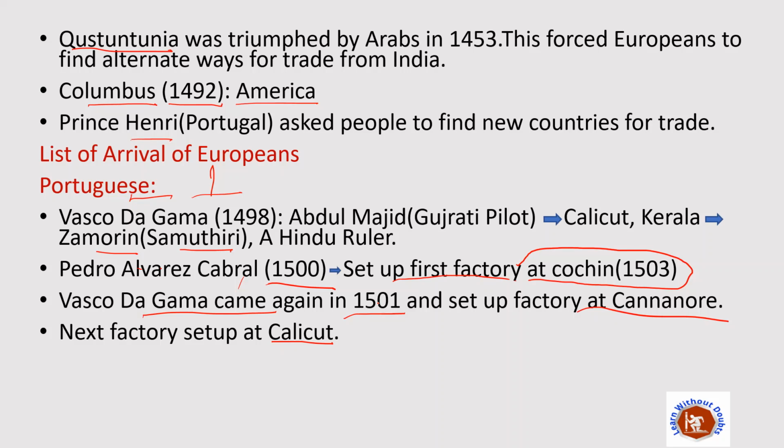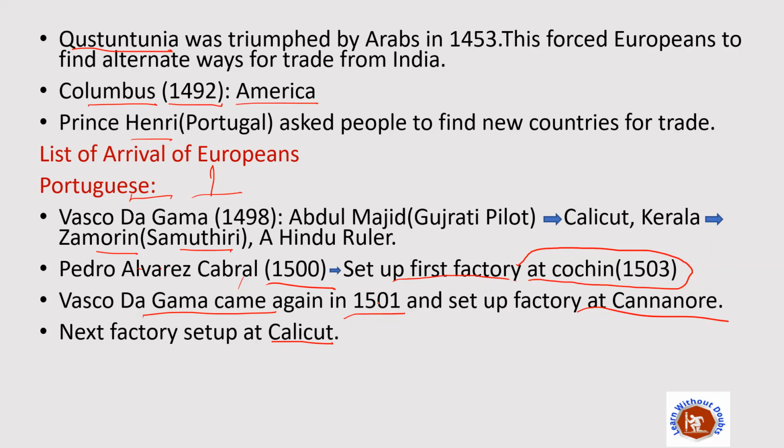Because the Arabs were already doing trade with India, the Portuguese asked Zamorin to stop the Arabs and to allow the Portuguese a monopoly over trade. They told Zamorin not to let the Arabs come to trade here, and to give the Portuguese a monopoly in the market here so that they could trade. But this permission was not given by Zamorin; it was denied by Zamorin.